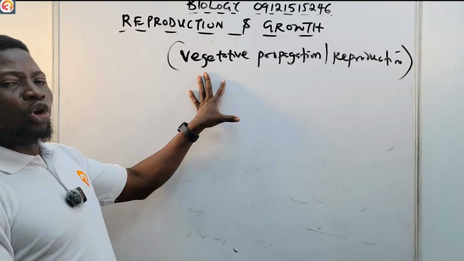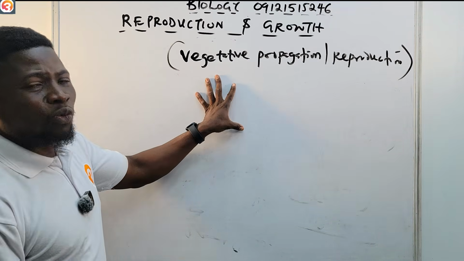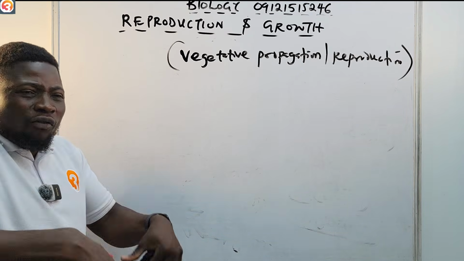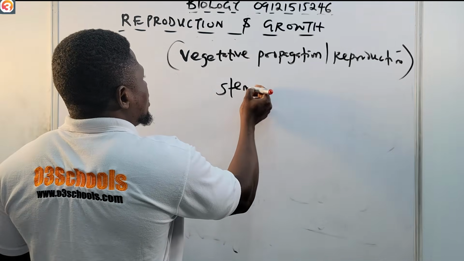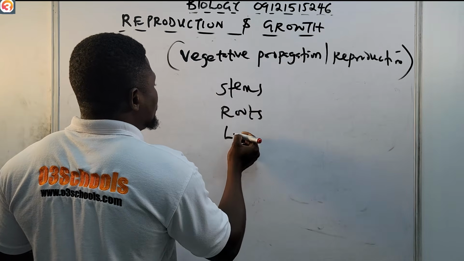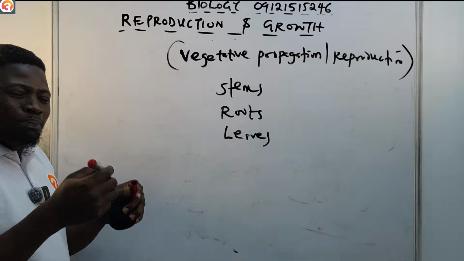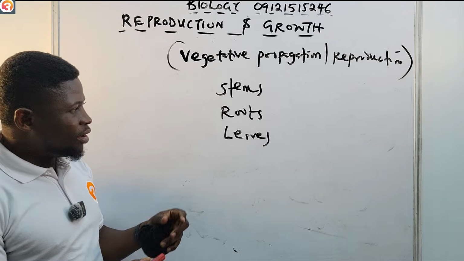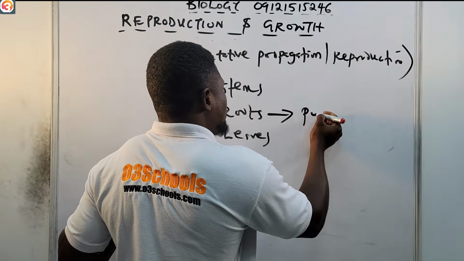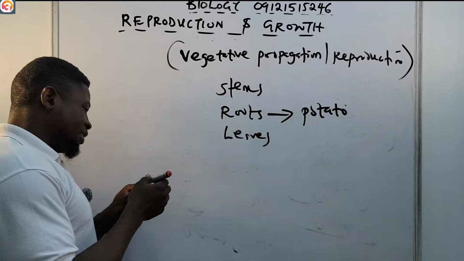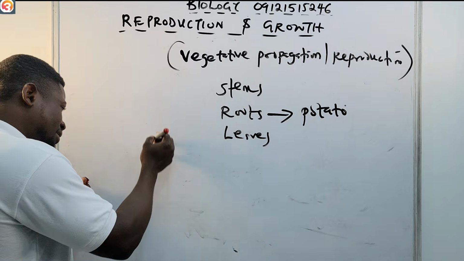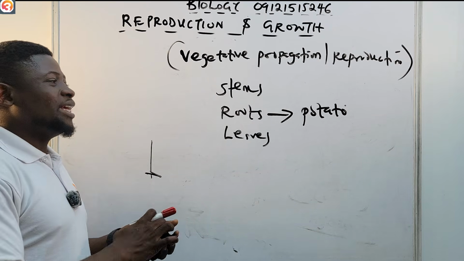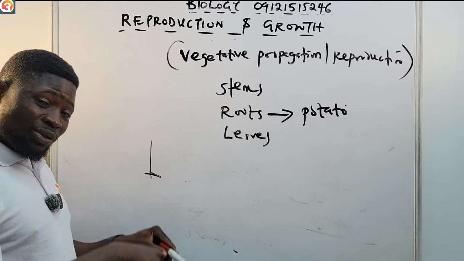All right, vegetative propagation or reproduction is a type of reproduction whereby plants reproduce from their own vegetative parts, like the stems, the roots, the leaves, and many other specialized structures for reproduction in the plant. Like for example, for the roots, an example is sweet potato. If you take the roots of a sweet potato and you put it on the ground, it will give you a new plant, a new potato.